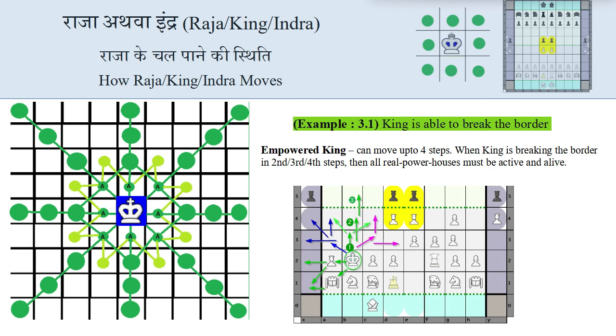In example 3.1, which is the extension of example 3, we will discuss how king is able to break the border. Here, king is empowered and empowered king can move up to 4 steps. When king is breaking the border in second, third or fourth steps, then all real powerhouses must be active and alive. And in this example, all the real powers are alive and they are not in their palaces. Hence, king is able to break the border.